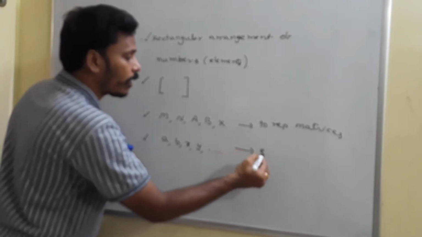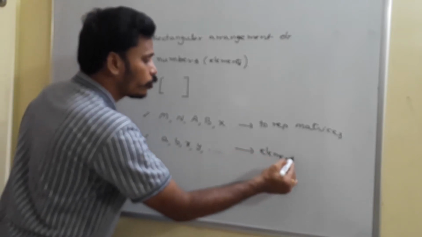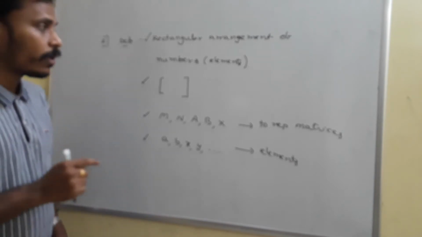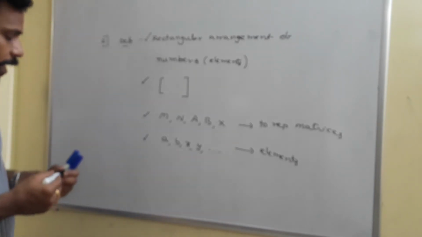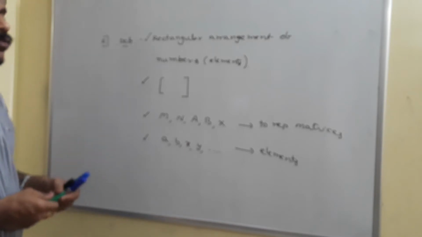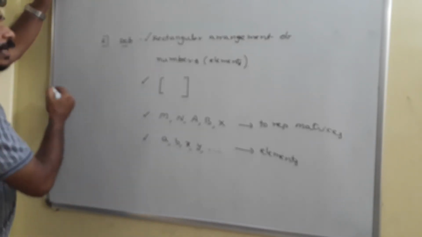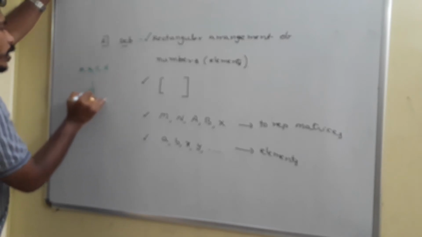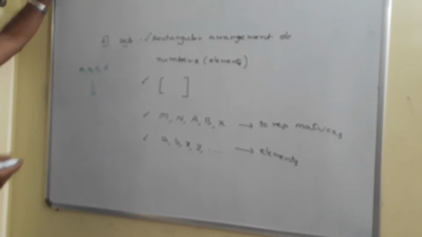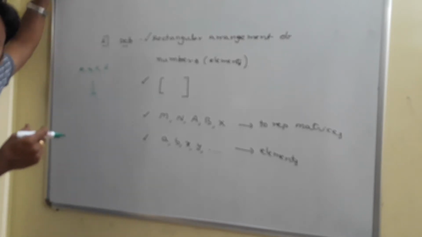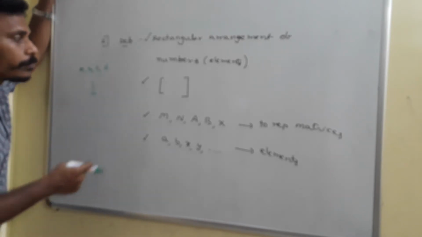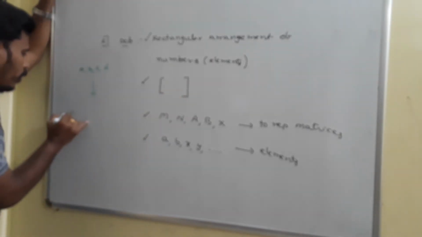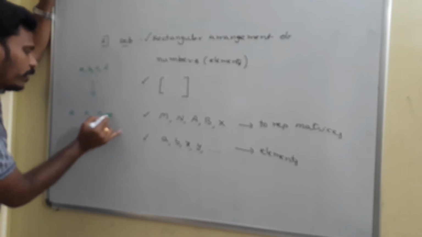Suppose I have four elements, four numbers, like a, b, c, d. These are the elements. Then what is its rectangular arrangement? I need to arrange these four elements in a rectangular format enclosed in these types of brackets, for suppose a, b, c, d.